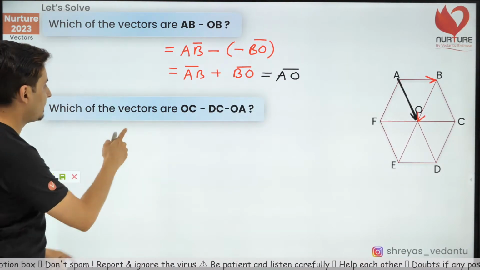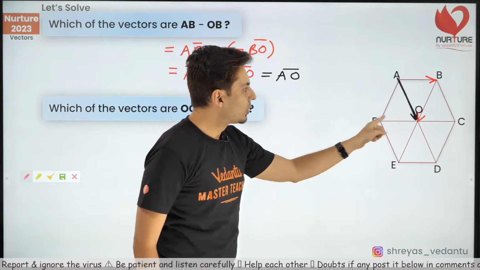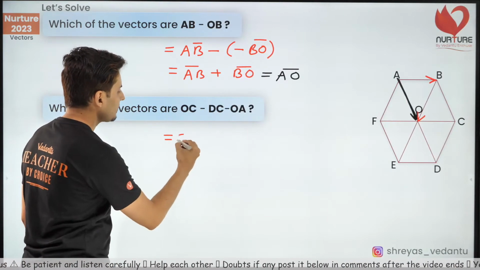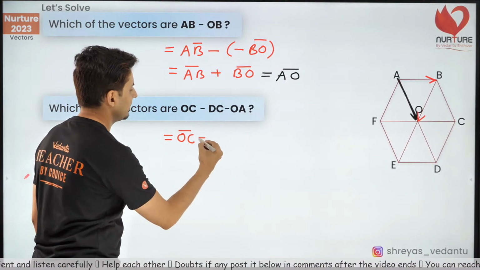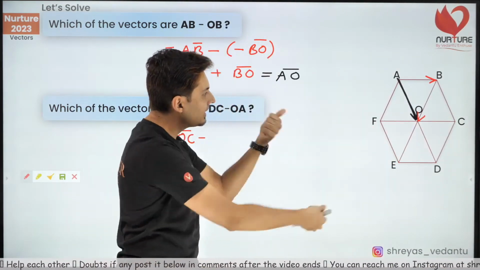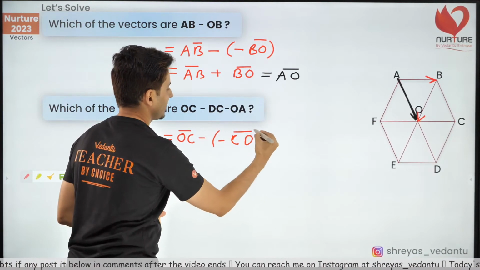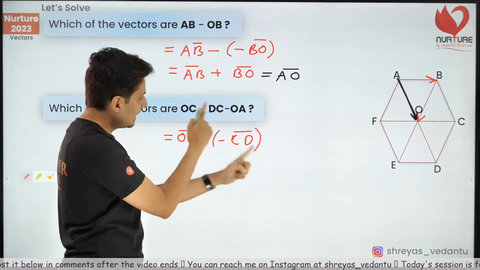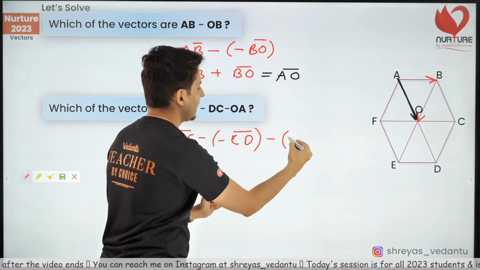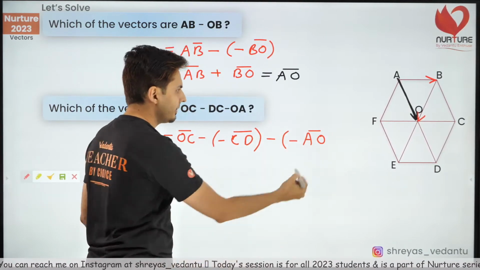Okay, so that's that one. Now let's go to the next part. OC minus DC minus OA. Here's what I'm going to do. I can write this as OC vector minus, now DC, can I write it as negative of CD vector? DC is negative of CD vector, correct? And last one, OA, I can write it as negative of AO vector. It's a negative vector, right?